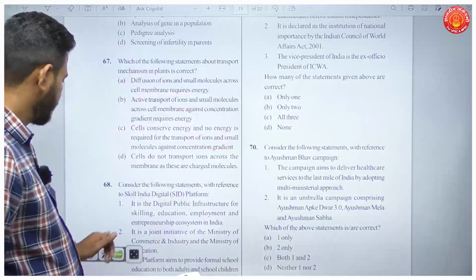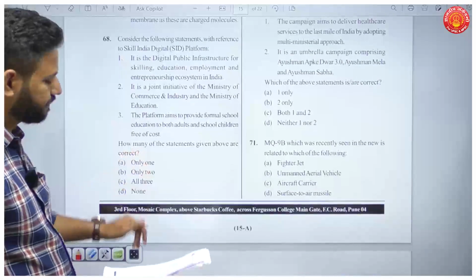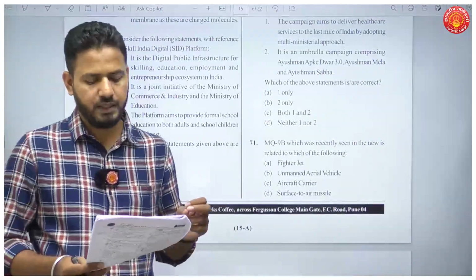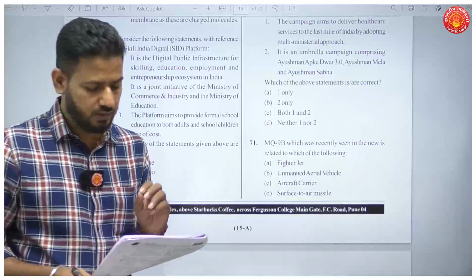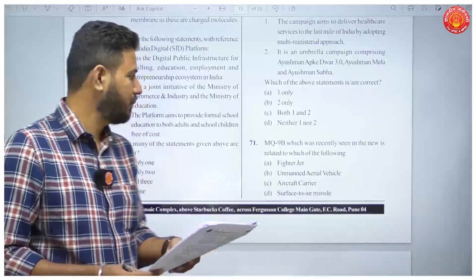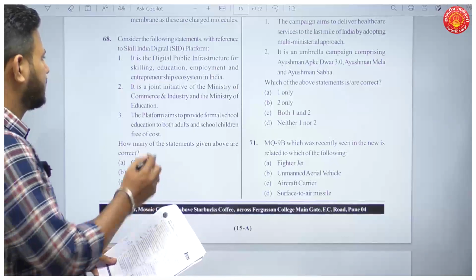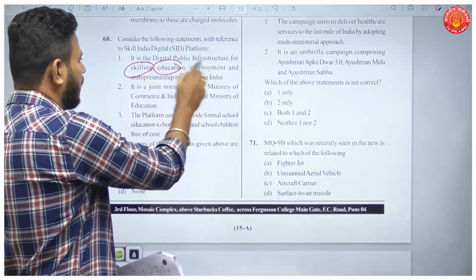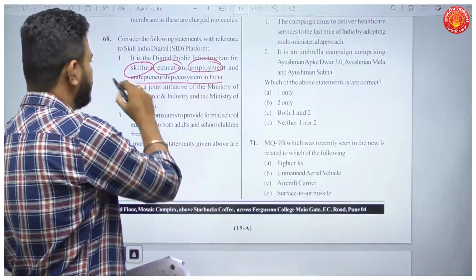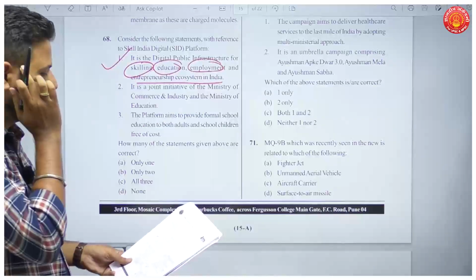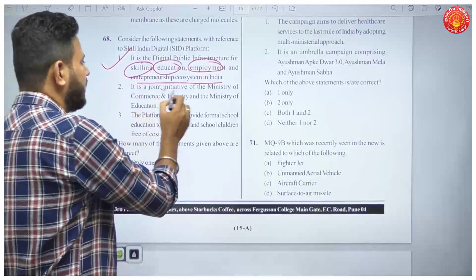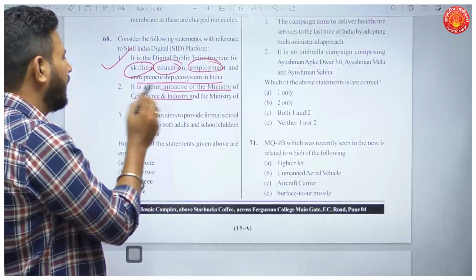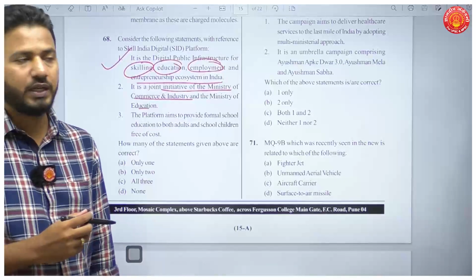Okay. Next, question number 68. Consider the following statements with reference to Skill India Digital Platform. The first statement is, it is the digital public infrastructure for skilling, education, employment and entrepreneurship ecosystem in India. This is absolutely correct. Now, it is a joint initiative of the Ministry of Commerce and Industry and Ministry of Education. Why would Ministry of Commerce come into education, right?